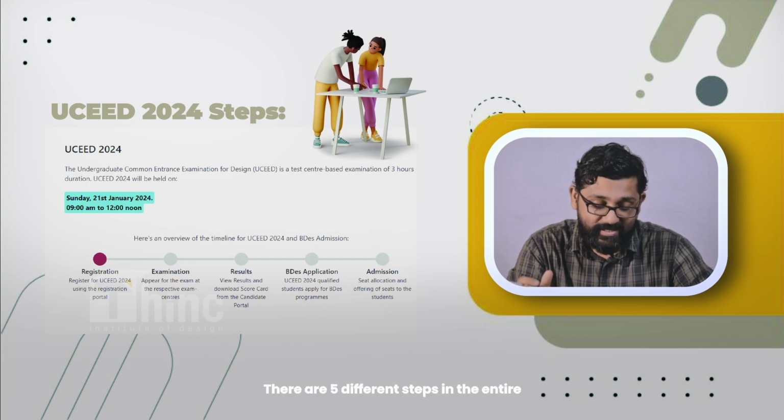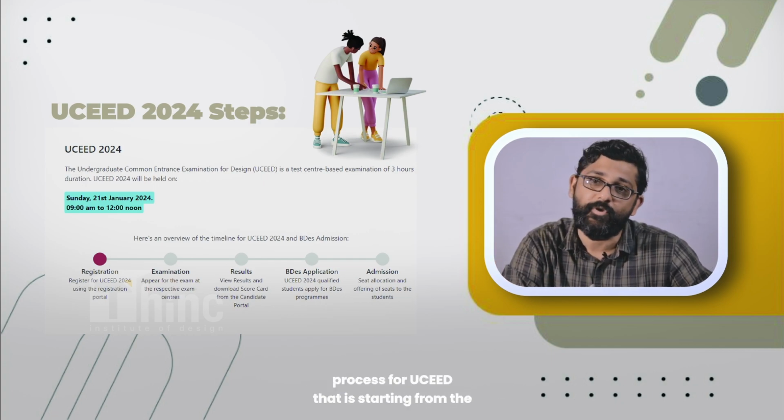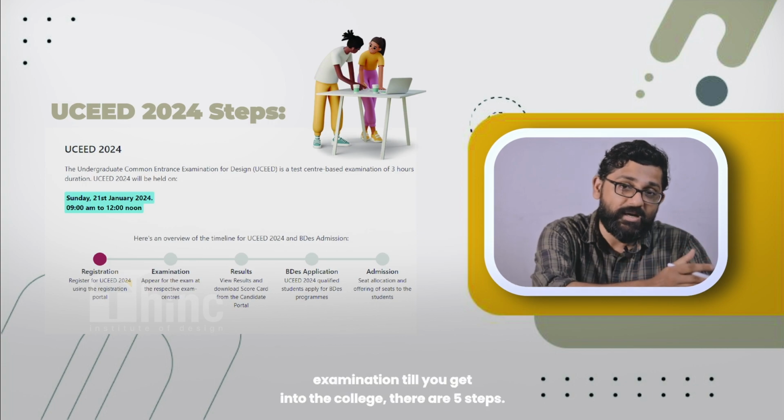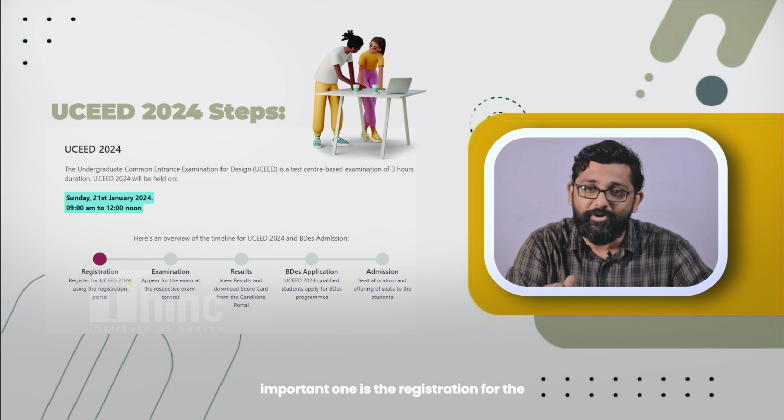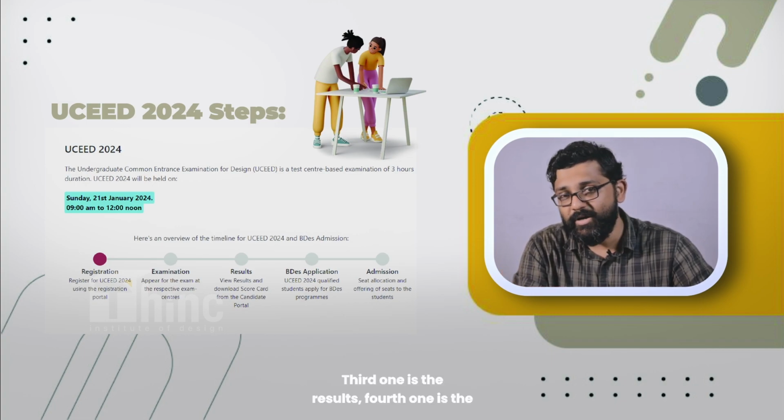There are 5 different steps in the entire process for UCEED. That is, starting from the examination till you get into the college, there are 5 steps. To start off with, first and foremost, the most important one is the registration for the exam, followed by the exam. The third one is the results.